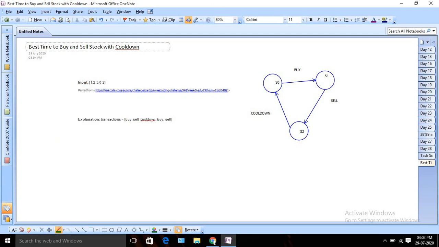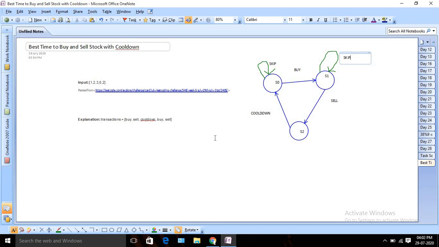So as I was saying, basically I have two options. Suppose I am in the first state, I always have two options. I can either buy it or I can skip it, right? Similarly for sell, I can sell it or I can skip it. Okay, so this one is for skipping. So basically we have two options, one is skip or one is buy. Similarly I have two options for sell also, I can skip or I can sell. Okay, so this is the state diagram. So basically we have three states, S0, S1, S2. Initially I have two options, I can buy or I can skip. Similarly I can sell or I can skip again, and if I am selling, then I need to wait for one cooldown day, then again I can buy. Okay, this is our state diagram.